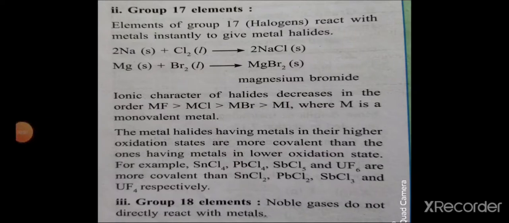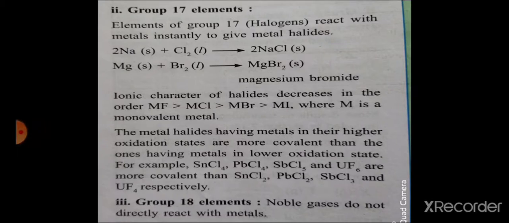Elements of group 17 react with metals to form metal halides. Here the sodium metal reacts with chlorine to form sodium chloride. Two Na in solid state reacts with Cl2 to produce two NaCl in solid state. Magnesium metal reacts with bromine to form magnesium bromide.